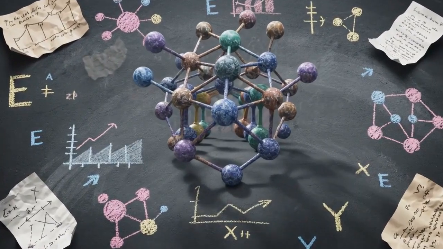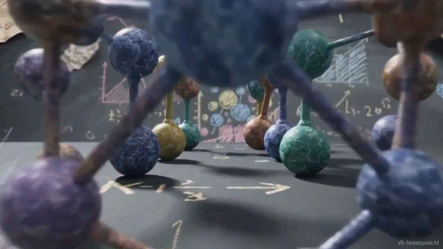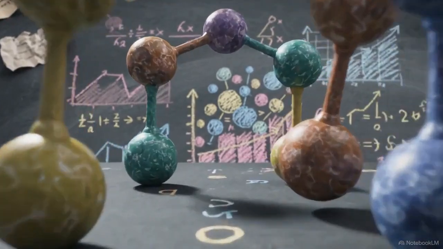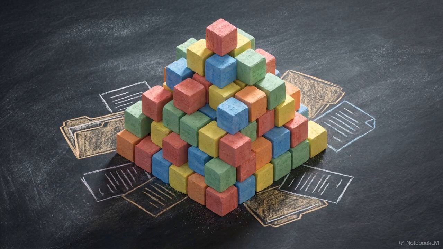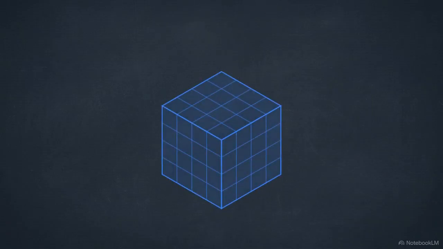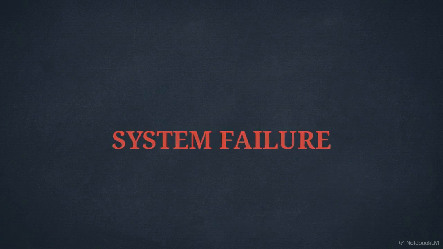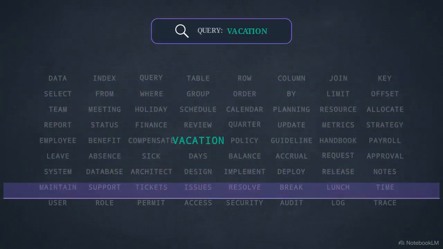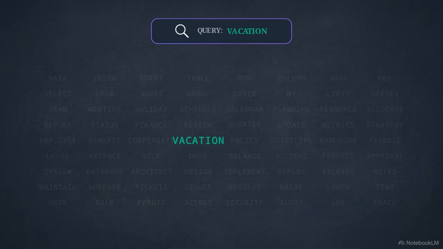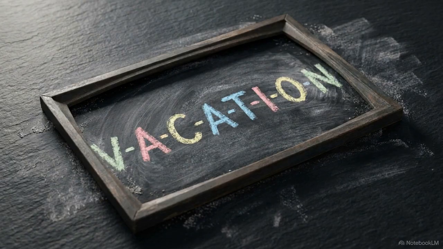Imagine you are asking your company's internal AI assistant a very simple, everyday question, like, how many days off do I get per year? If you try to build this system by simply dumping your company's internal documents into a standard database like MySQL, it fails almost instantly. Traditional database architectures are rigidly designed around exact or partial keyword matches.